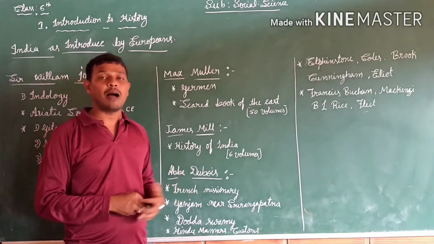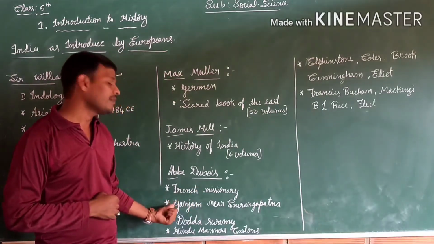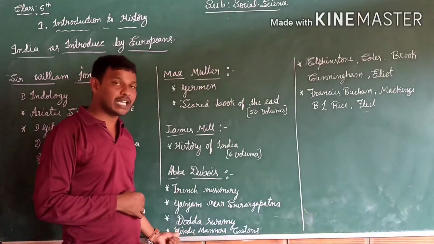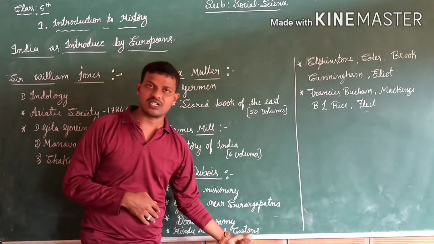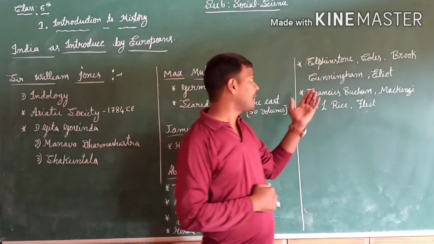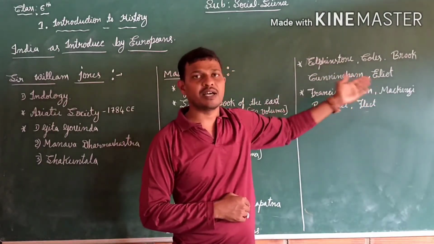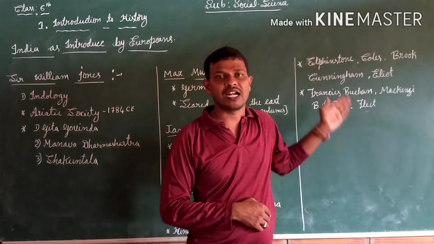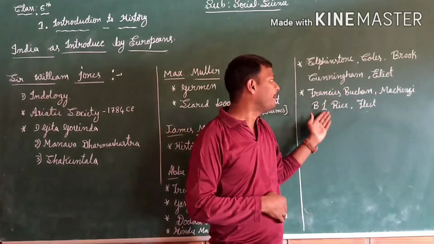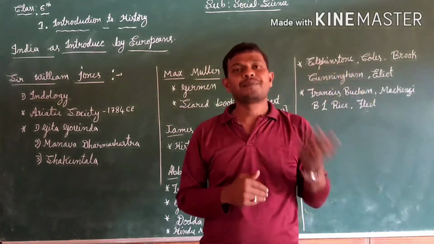And one more person we found, Abbe Dubois. He is a French missionary. He translated many epics into the English language, and he settled in Ganjam near Srirangapatna, and people call him Doddaswami, and he wrote the epic Hindu Manners, Customs and Ceremonies. And many persons we found among the Europeans, especially Elphinstone, Coles, Brooke, Cunningham, Eliot. These persons worked on Indian inscriptions, manuscripts, chronicles, and testimonies. And Francis Buchanan, Mackenzie, B.L. Rice, and Fleet also translated many of the Indian epics into foreign languages.